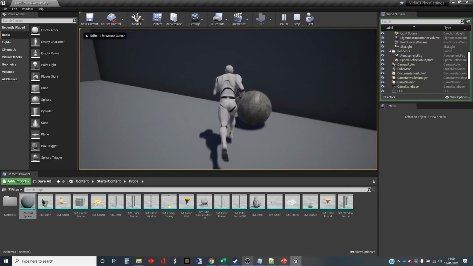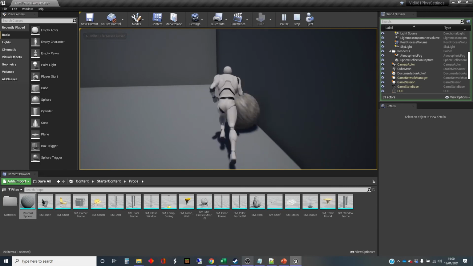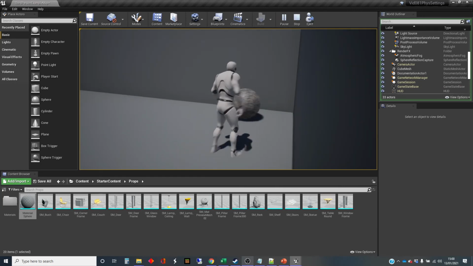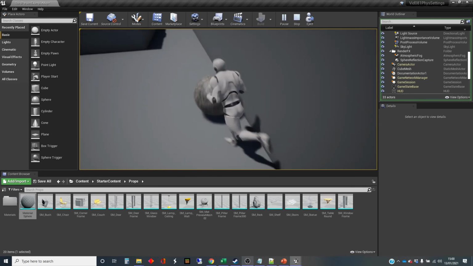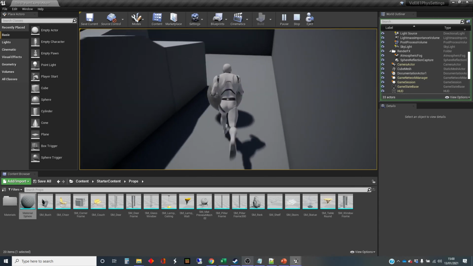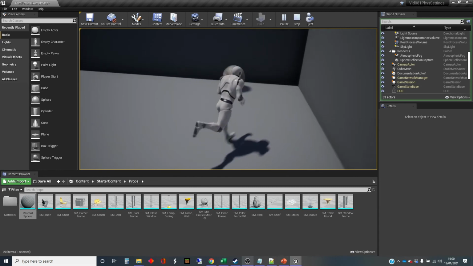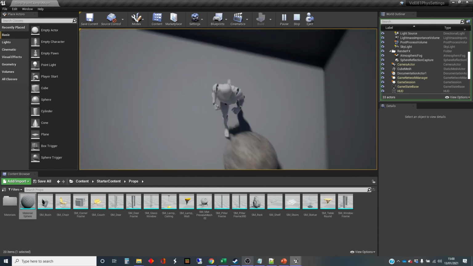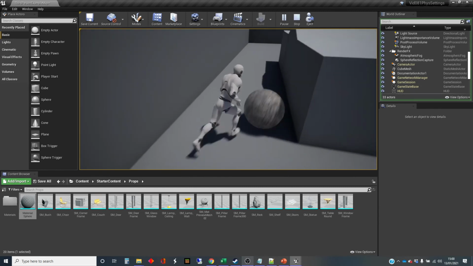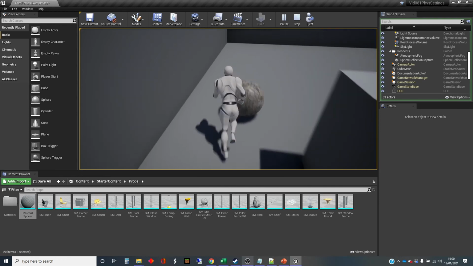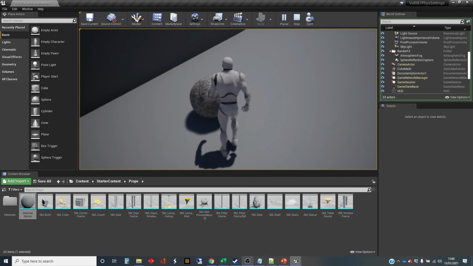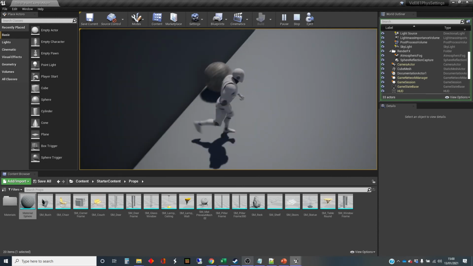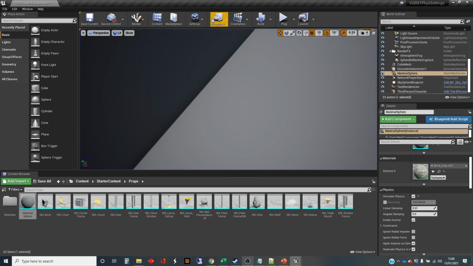This ball's still bouncing off the walls as it was, but as we run along, sometimes it'll catch a little bit of something and it'll bounce up because of that. Okay, so there's not a great deal of effect there. Possibly it would be more effective to set it much higher.